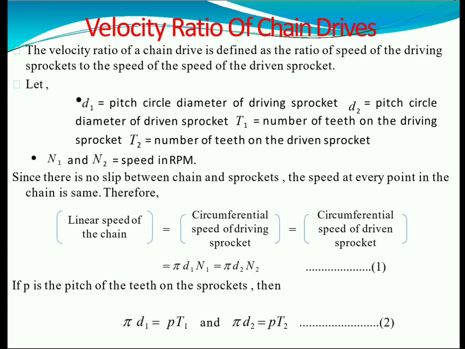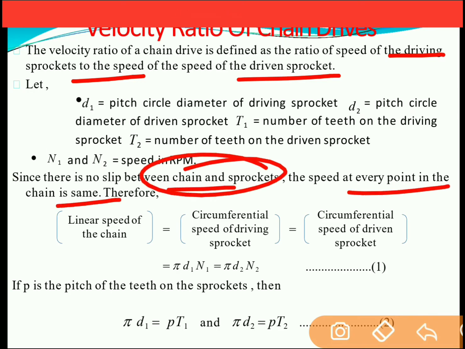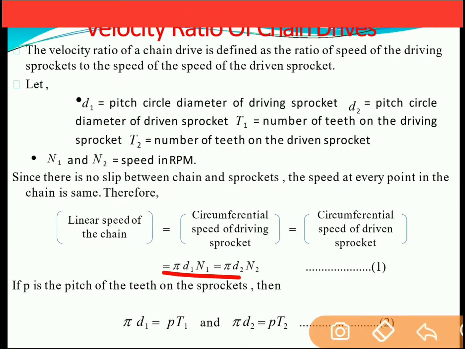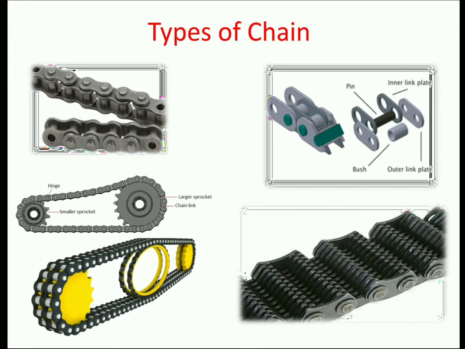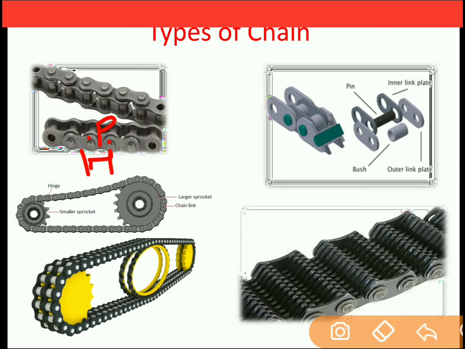Velocity ratio in the chain drive. It is defined as the speed of the driving sprocket to the speed of the driven sprocket. Velocity ratio is the same for all three kinds of drive, whether it could be belt, chain or gear drive. As there is no slip between the chain and the sprocket, the speed at every point of the chain is the same. That is, linear speed of the chain is equal to circumferential speed of the driving sprocket is equal to circumferential speed of the driven sprocket, and it can be written as pi d1 n1 is equal to pi d2 n2. If p is the pitch of the teeth of the sprocket, what is pitch? Pitch is the distance between the two links. So let's say that these are the 2 points over here. The distance between the two links over here is nothing but the pitch.